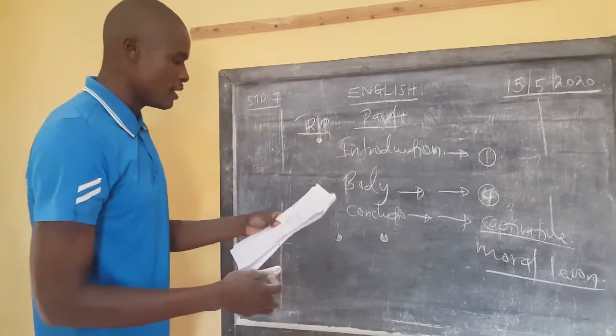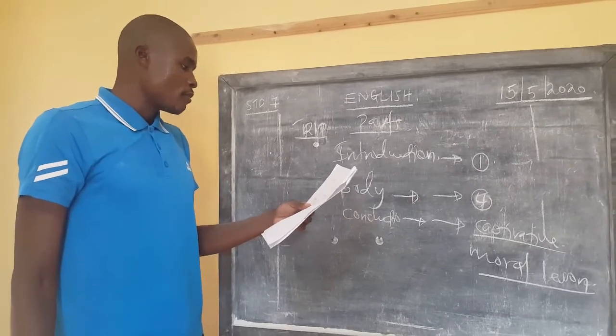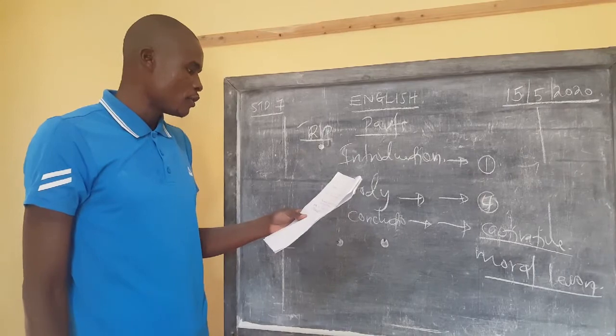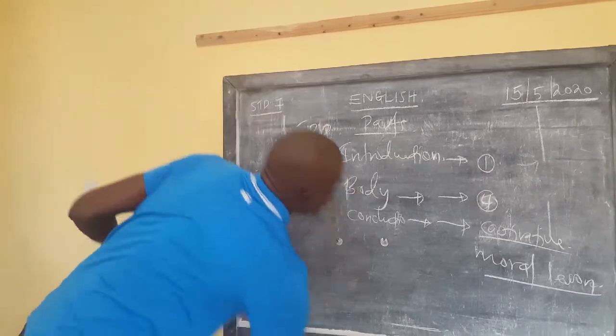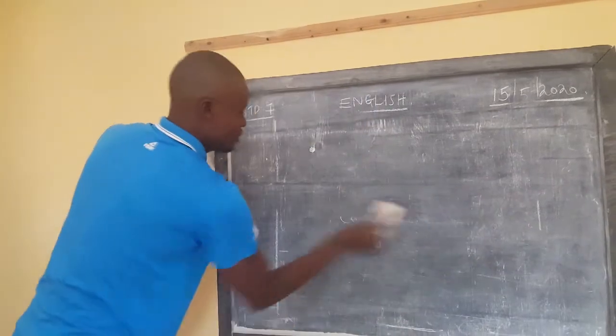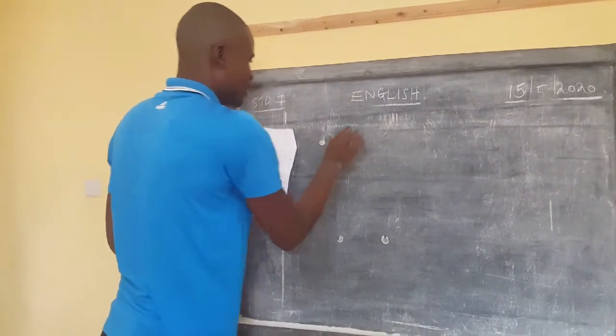There's a composition here that we are going to try. You're going to write this composition. I heard a knock at the door and rushed to see through the keyhole.